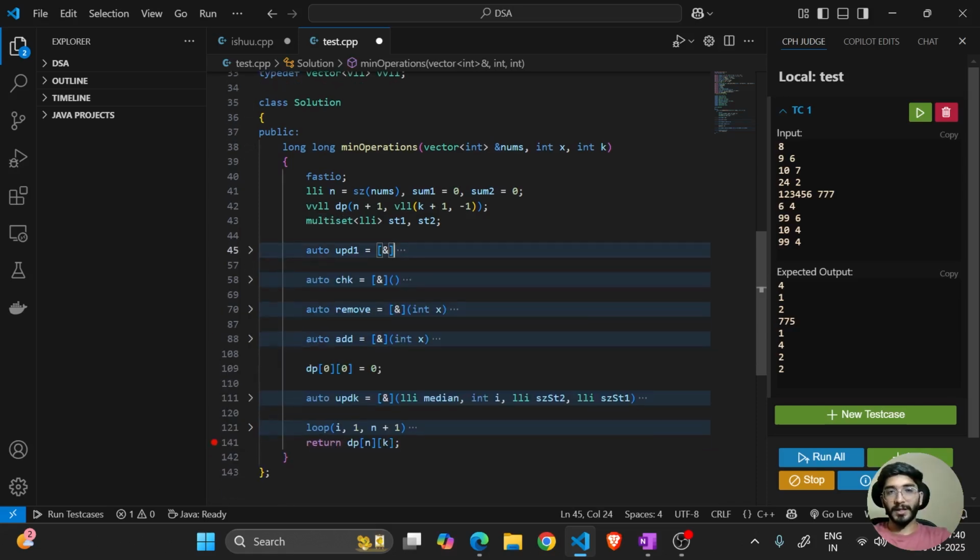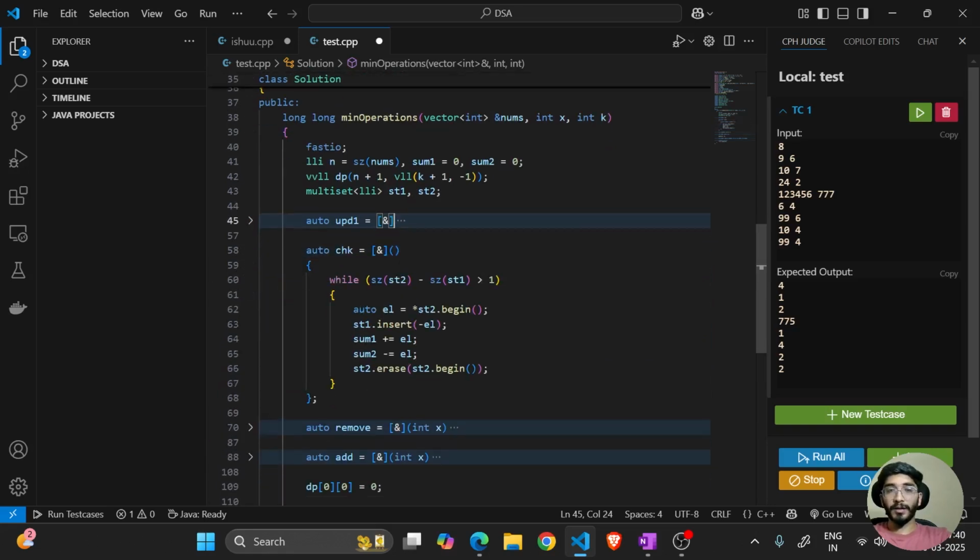Once this update is done, I'll check whether there is a possibility that my set 2 has grown in size. If this happens, I'll get the element on top of it and move it to set 1, with the same process as in the update, but in the reverse order. Here also, while putting into set 1, I am putting the negative of that element.